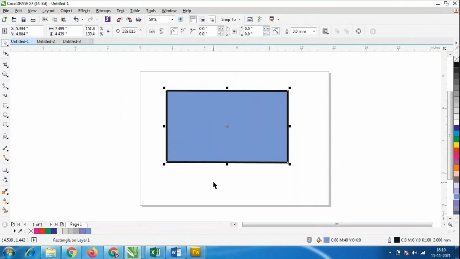I'll select this box and look here. We have different shapes here. I select this one of the shapes. But for this we have to use one more option, that is called the shape tool. Okay, I'll select this shape tool. We have to select all these 4 points, any of the points, and make it like this.